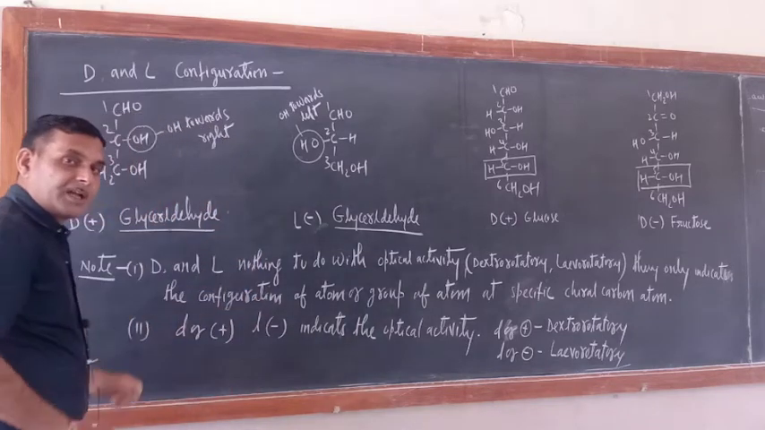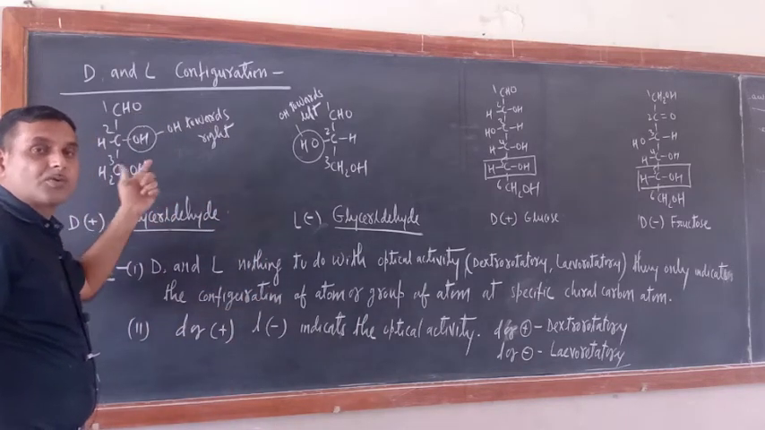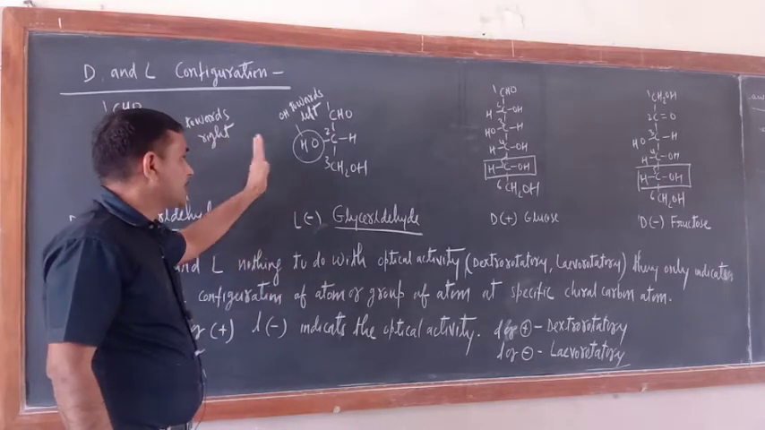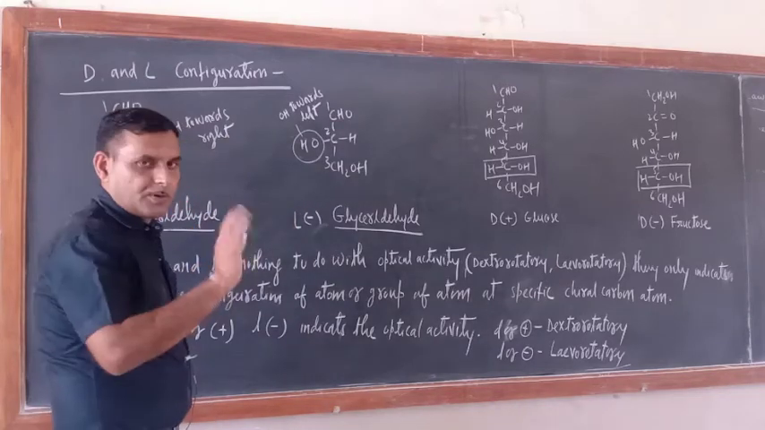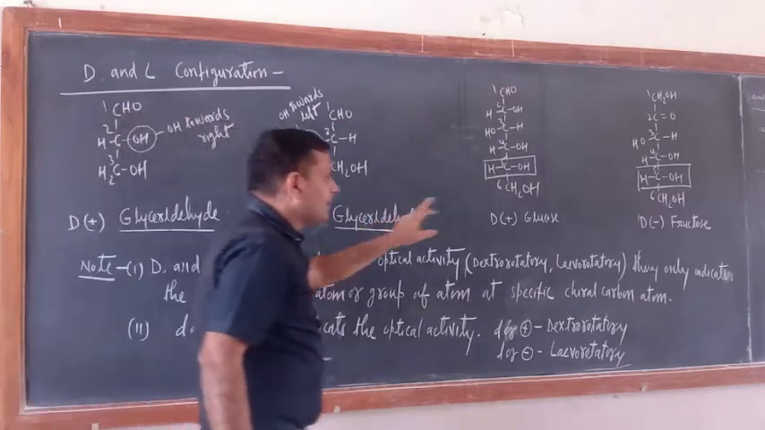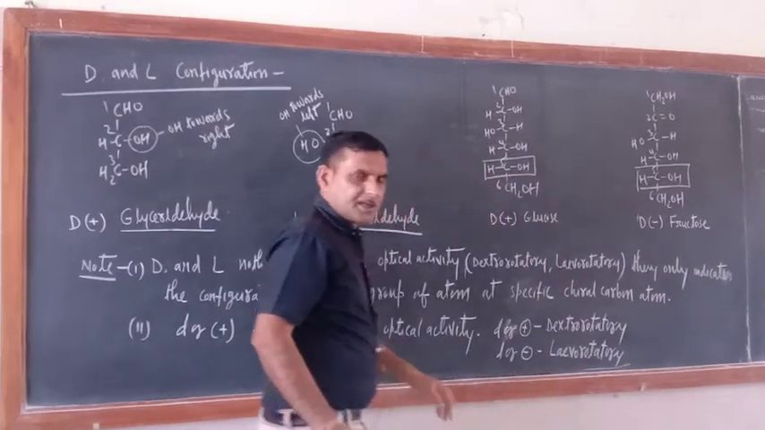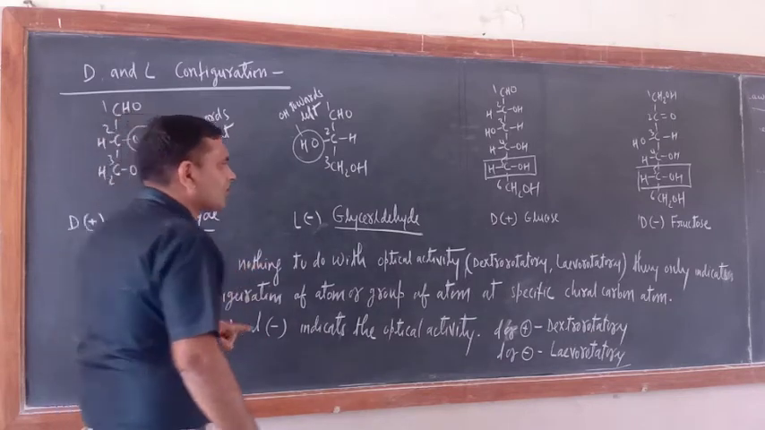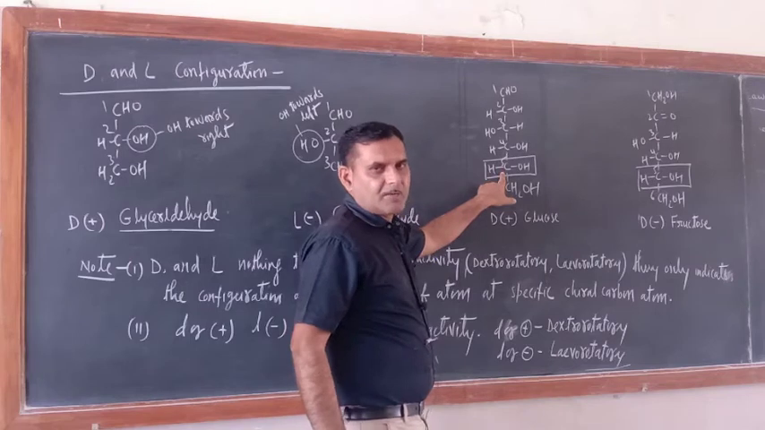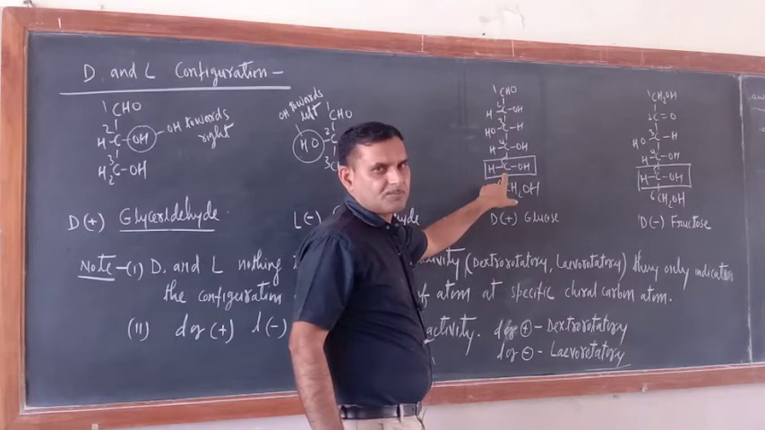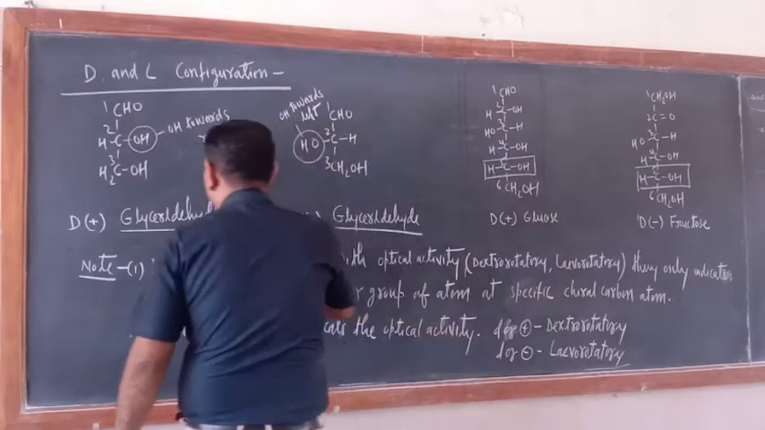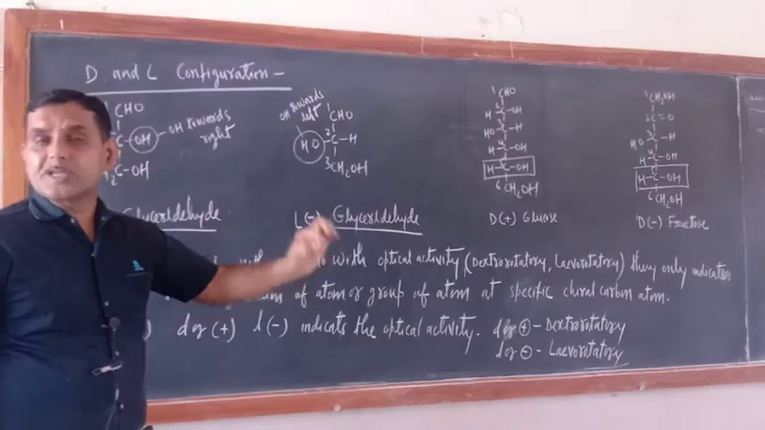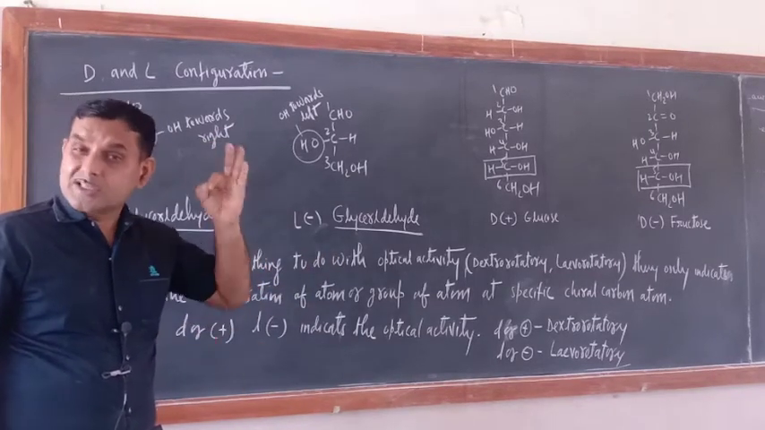So what is the meaning of capital D? If glyceraldehyde's OH is on the right hand side. What is the meaning of capital L glyceraldehyde? If OH is on the left hand side. Now try to understand. We are writing D-glucose and D-fructose, correct? Why are we writing capital D fructose, capital D glucose? Just see. The last chiral carbon atom of glucose, or you can say the last but one carbon atom, its configuration should be compared with D and L. Once again listen. Glucose and fructose, the last chiral carbon atom.